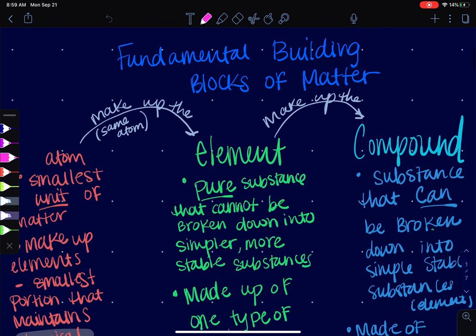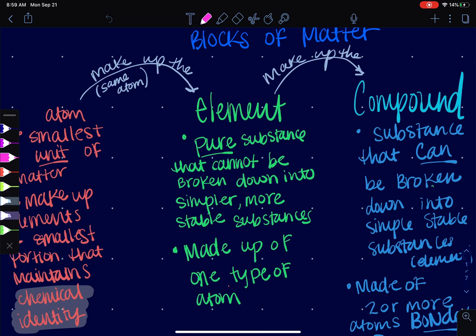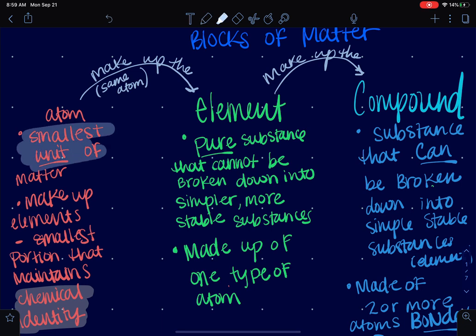So when we get down to the very bottom, the very basic, the fundamental level of matter, we have these items. So this is what chemistry is talking about. We talk about the atom, the element, and compounds. The atom is over here on the left because it is the smallest unit of matter.